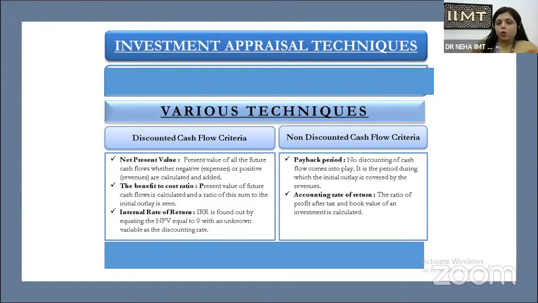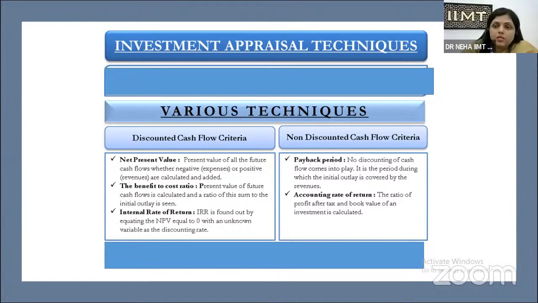Like I have selected an option, I have selected an investment, say the shares of any other company. So I'll calculate the net present value by using the discount rate we have discussed. So I get the net present value. But what about the investment opportunity I have left, that I haven't selected? What should be the cost of that, or what should be the benefit of that? That will be calculated with the help of IRR.